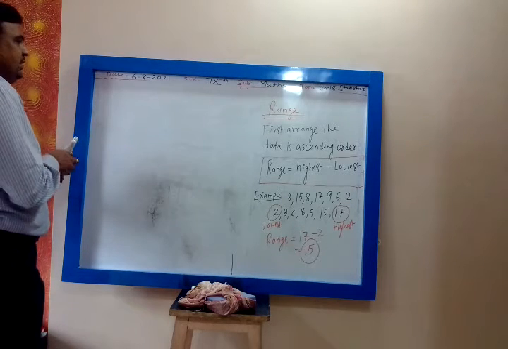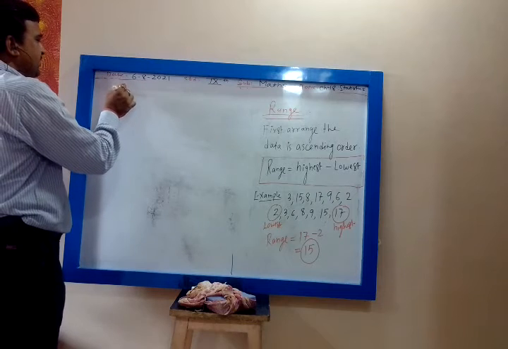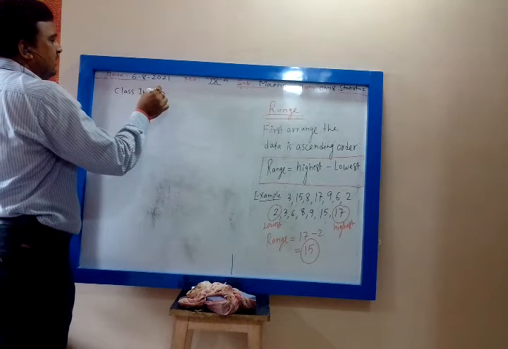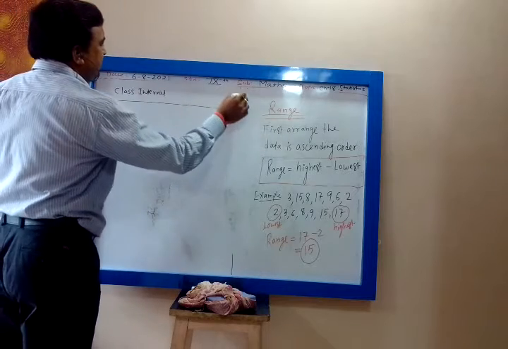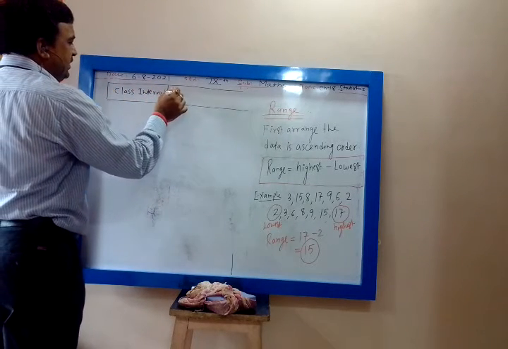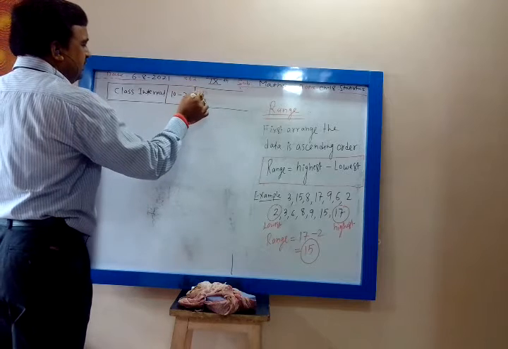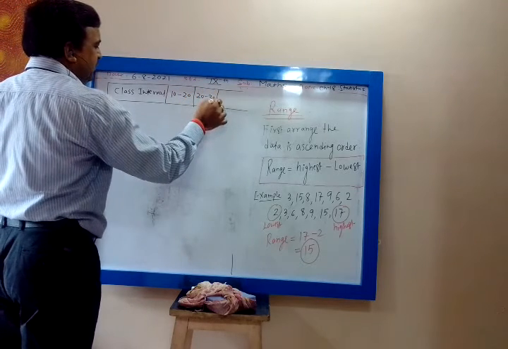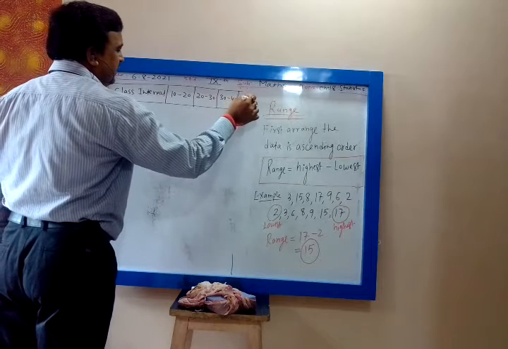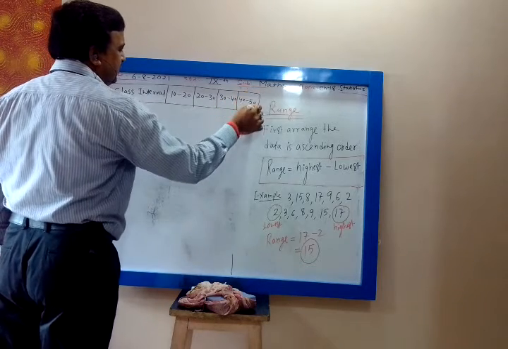Then see, you are given a data class interval. Let us see the class interval 10 to 20, 20 to 30, 30 to 40, and 40 to 50. This is the class interval, correct?